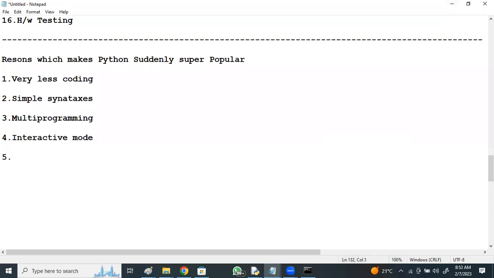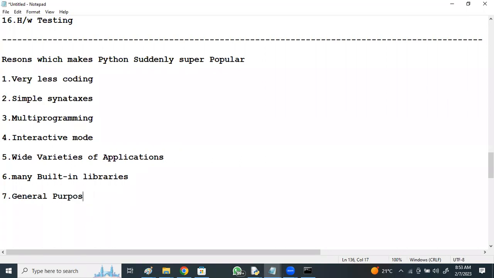Apart from this, Python has wide varieties of applications, what I have discussed just now. Many built-in libraries, thousands of modules for various domains, functions, classes. And it's a general purpose programming language, so any kind of application can be developed. In this way, Python has many features, which makes it super popular.